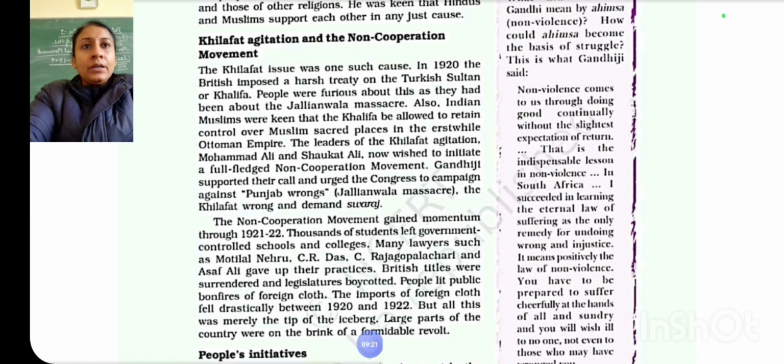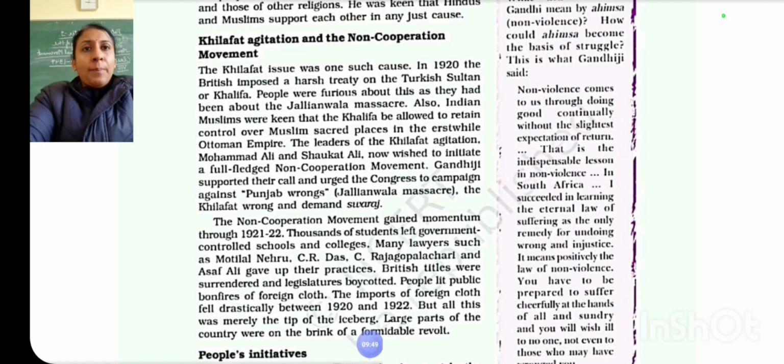Now what were the strategies? What were the proposed stages to implement this movement? See, the movement had to begin with the surrender of the titles, honors and posts of the people. Clear? They planned to boycott the civil services, the army, British courts, police courts, legislative assemblies, schools and colleges. Clear?